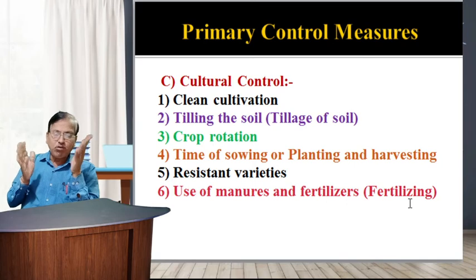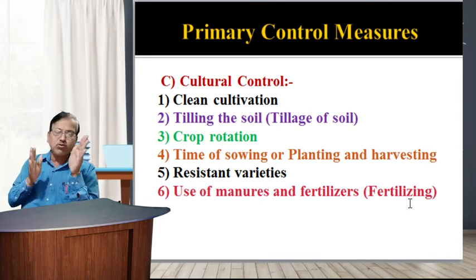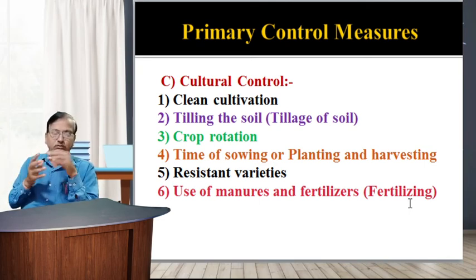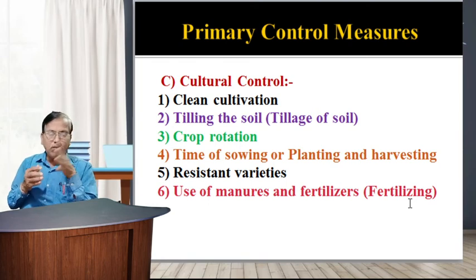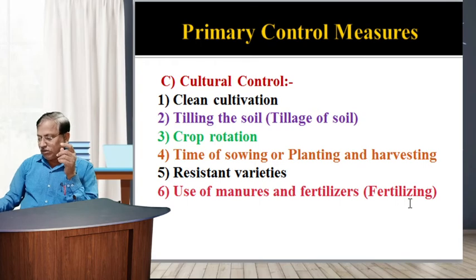Application of potash to the crop reduces the incidence of viral disease in tomato. Particular types of chemicals or fertilizers are used to grow or improve the yield of crops. So this is the C, or three, methods.